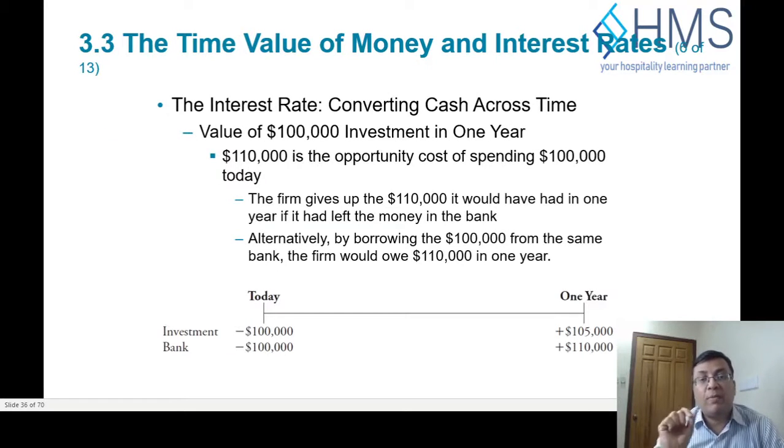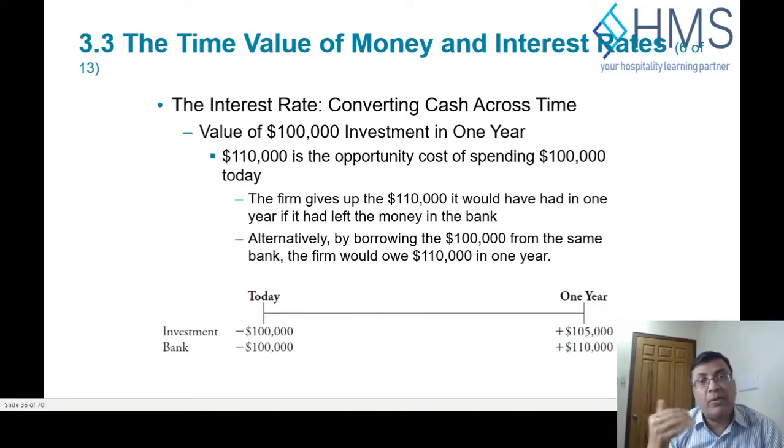In the investment you are going to make only $105,000, but by depositing the same money in the bank, you can make $110,000. So the cost of making the investment today is the difference between the two options.